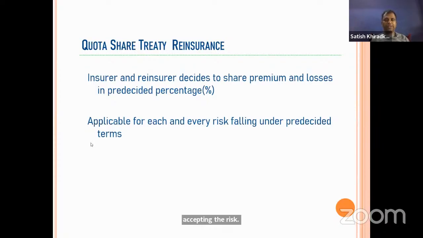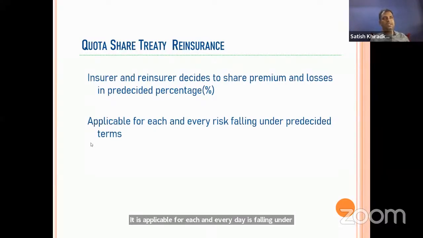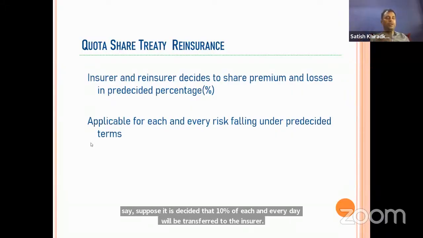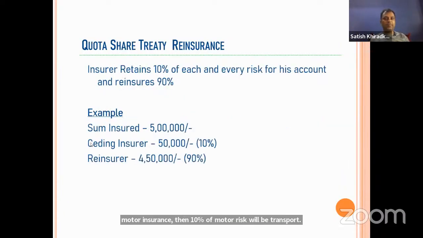Now, first, quota share. In quota share, the insurer and reinsurer decide to share premium and losses in a pre-decided percentage. It is applicable for each and every risk falling under the pre-decided terms. Whatever comes under the treaty, suppose it is decided for a particular class of risk, a particular percent will be transferred. Like, suppose it is decided that 10% of each and every motor risk will be transferred to the reinsurer.